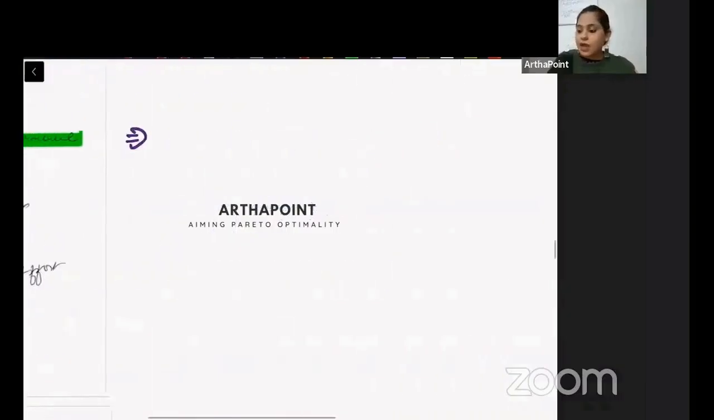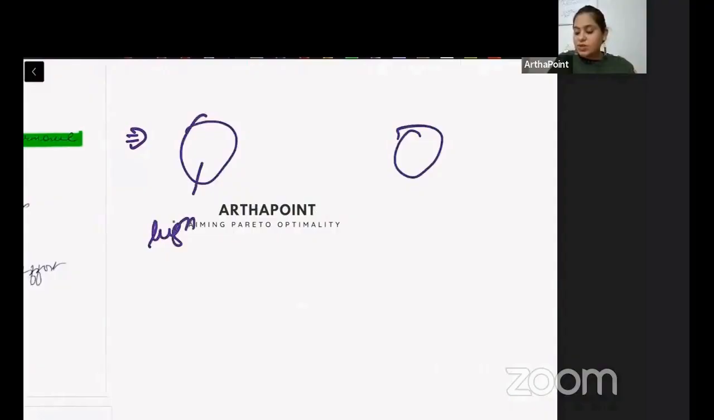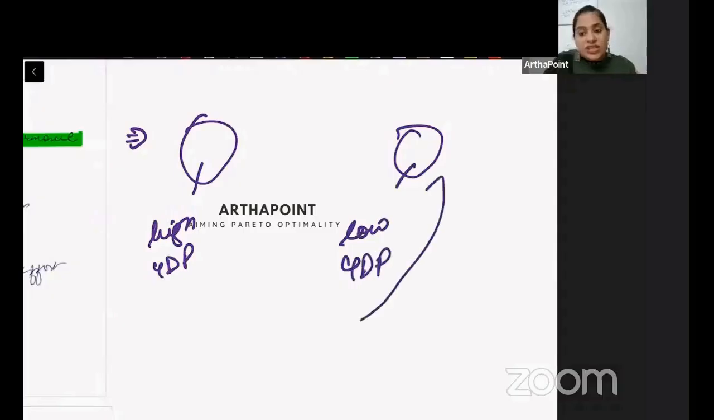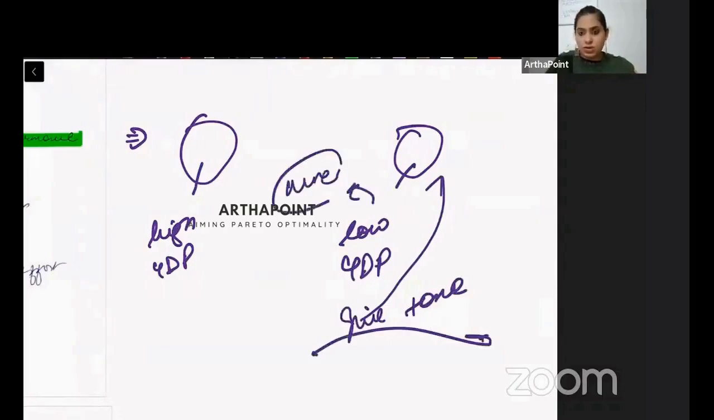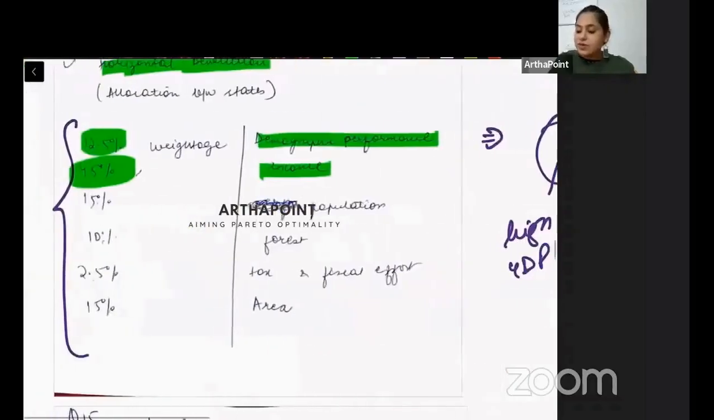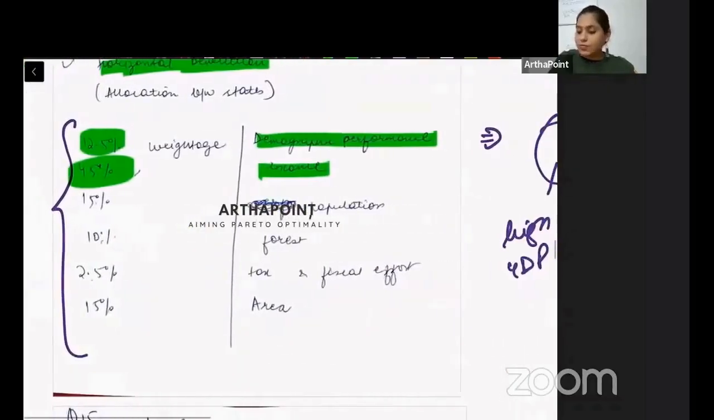The GDP is given 45% of the weightage. Think about it. If I have two states, one with high GDP and one with low GDP, shouldn't this state be given more taxes from center to state? Shouldn't this achieve more, right? So income is given a 45% weightage.